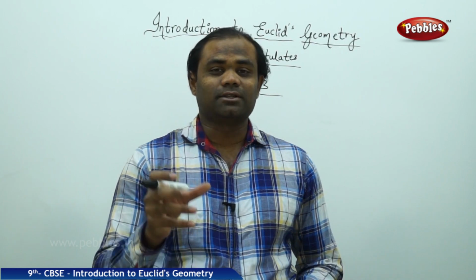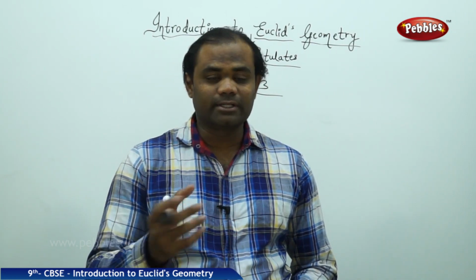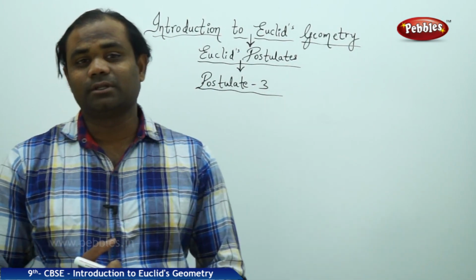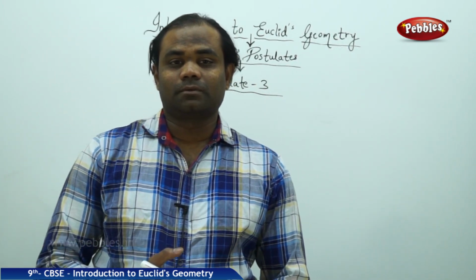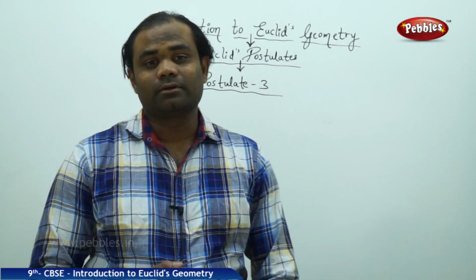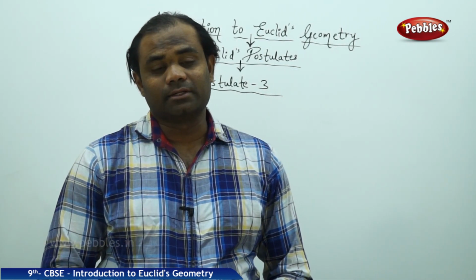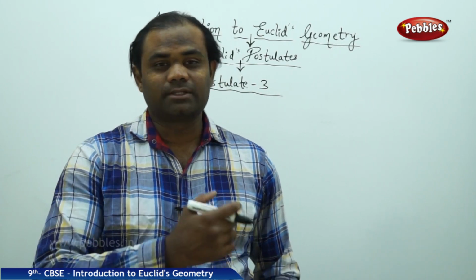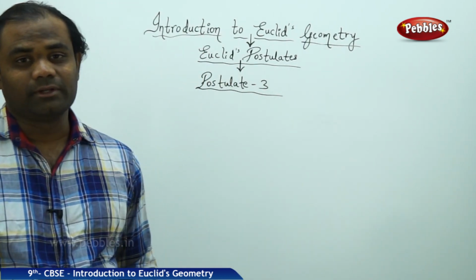So Euclid investigated the circle with its center and radius, and hence came out with postulate number 3, dedicated to circles, the radius and center. Let's see what postulate number 3 states.